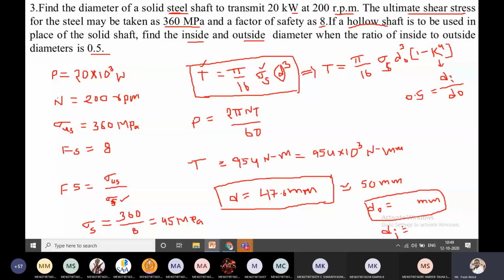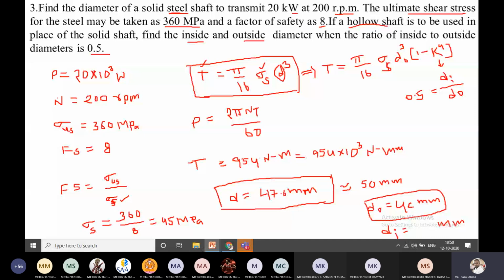D naught 213? Not 213. Why are you getting so much? D naught 48, very good. D naught is 48, and di how much? Di is 24, very good. Di is 24. Everyone should get the same answer.